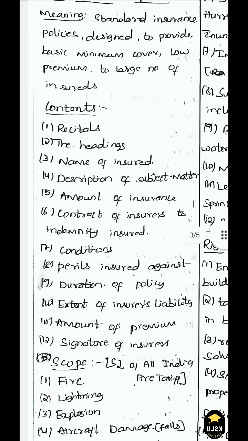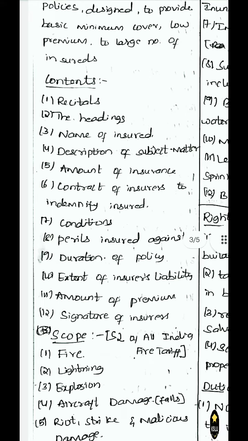So what are the contents in a fire insurance policy? There are recitals, the headings, then there is the name of the insured, then there is a description of the subject matter, on what subject matter we are taking insurance. Here it is fire.